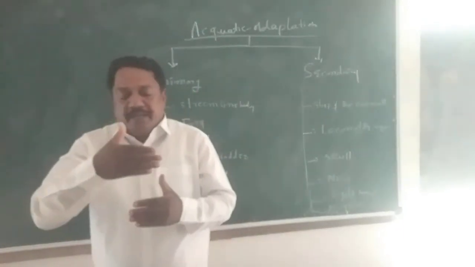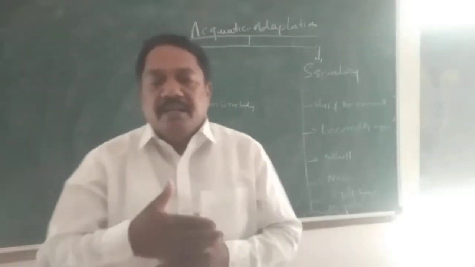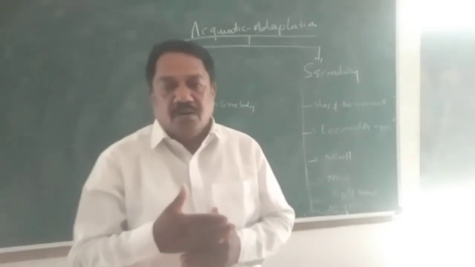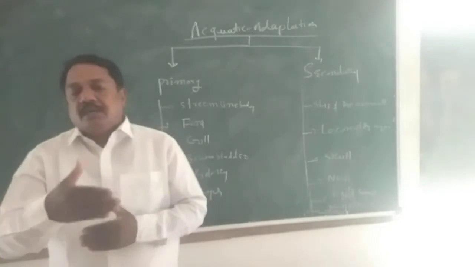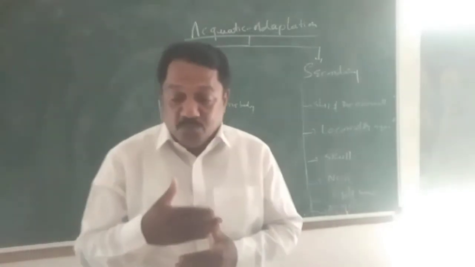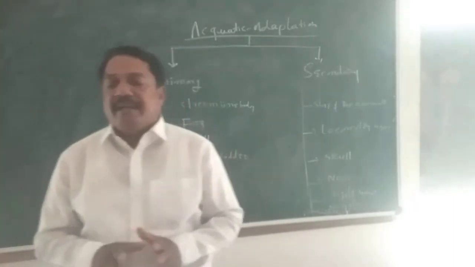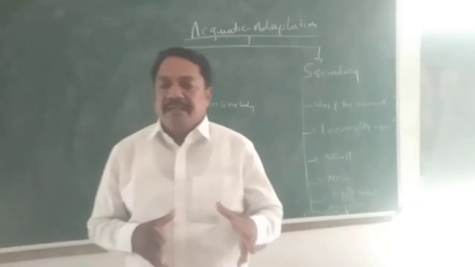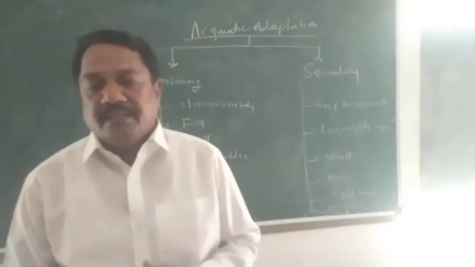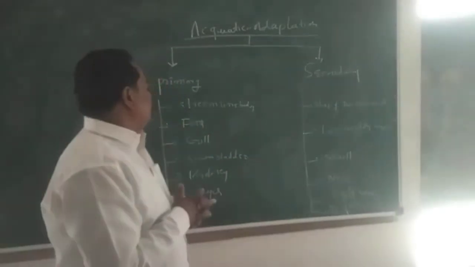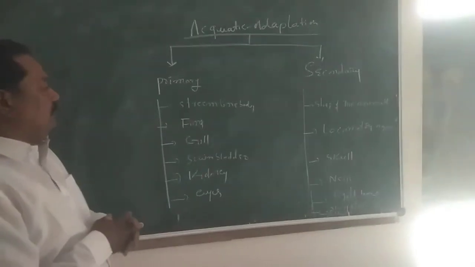If they are not pointed, for example if the anterior end is blunt, water is forcefully attached to that particular animal or object, and then it requires more energy to throw off the water medium. That is why in any aquatic animal both ends, anterior as well as posterior, are pointed and a streamlined body is present. That is the main important aquatic adaptation in the animal.